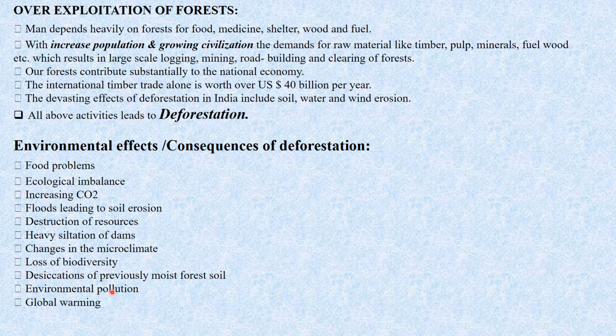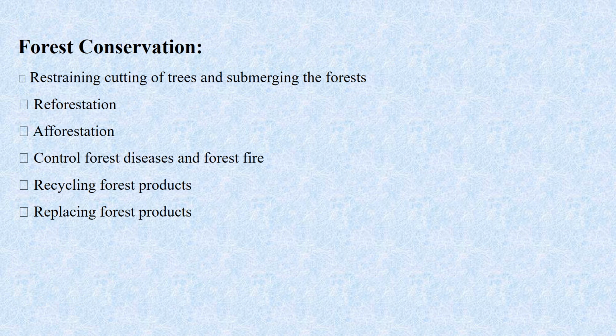Then environmental pollution. All these are ultimately responsible for the pollution of the environment, which ultimately causes global warming. So all these are the environmental effects of the excessive use of forest resources. Next we'll see how we can conserve this forest.